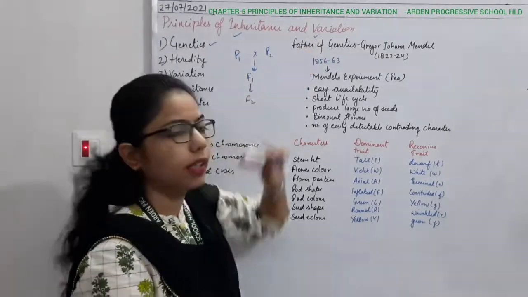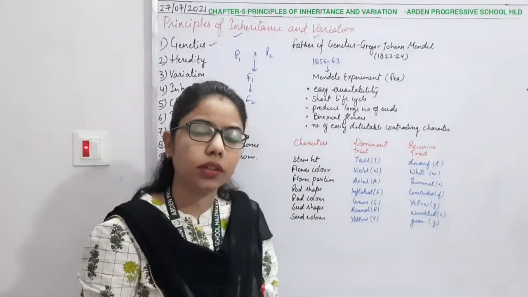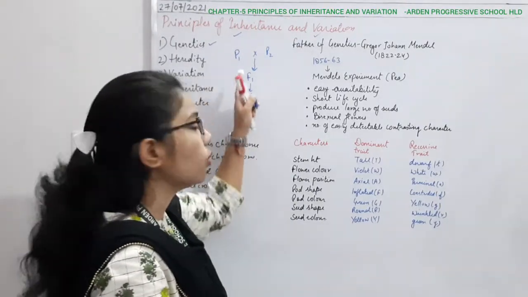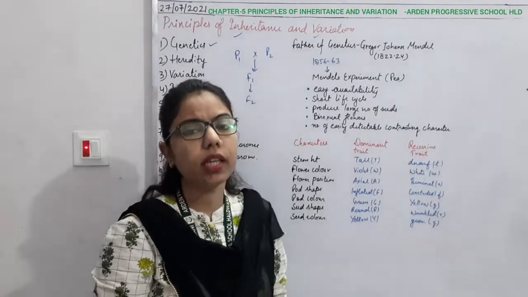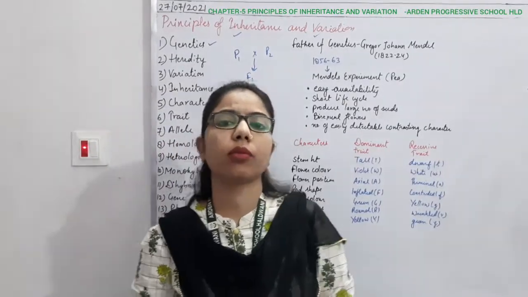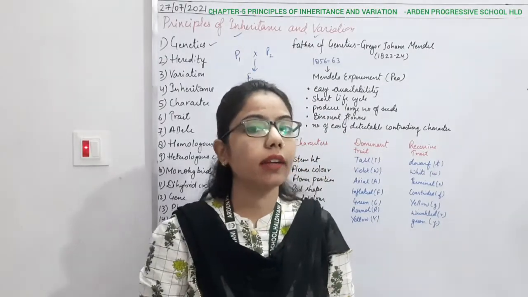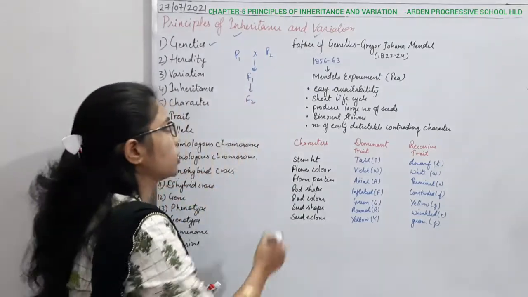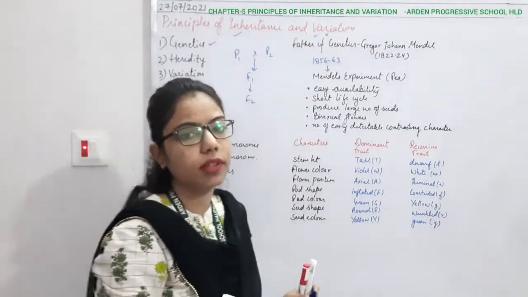Then comes variation. We said that yes, characters should pass on, but there will be some dissimilarity, and only then will you be able to identify them properly. We have done asexual reproduction and sexual reproduction. In asexual reproduction, variations are not there, so there is no variation or less variation.